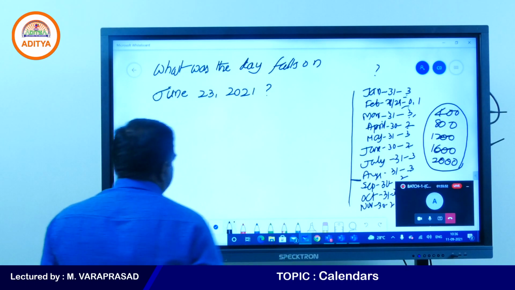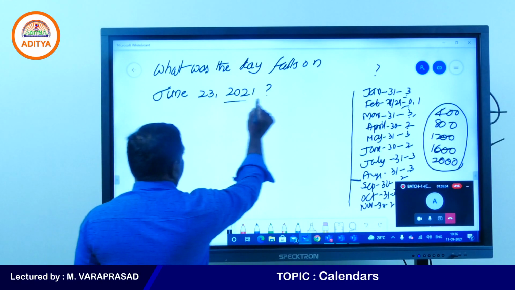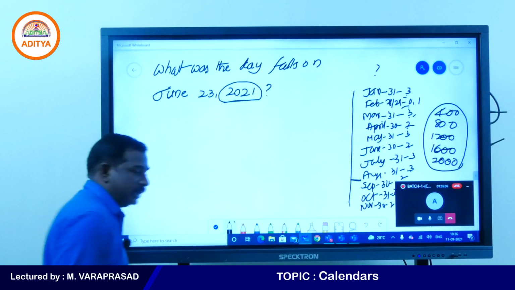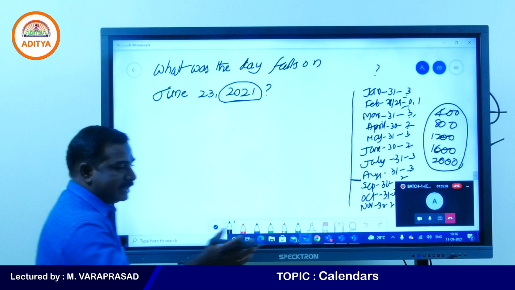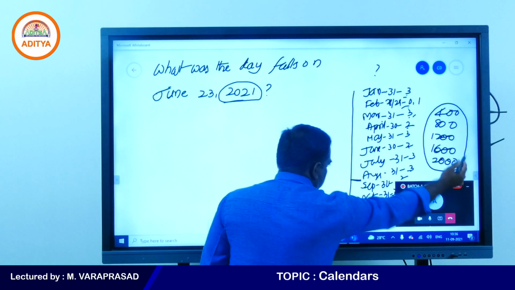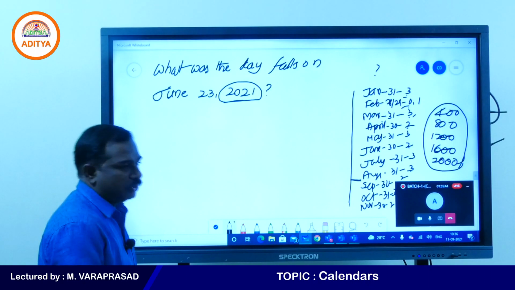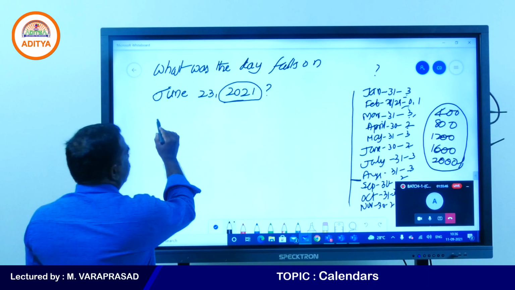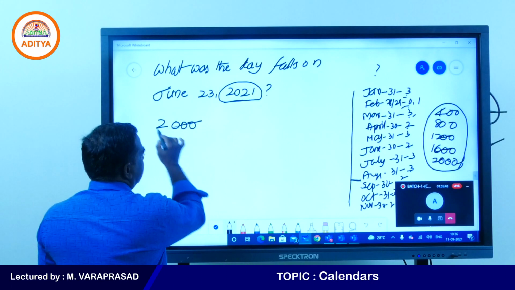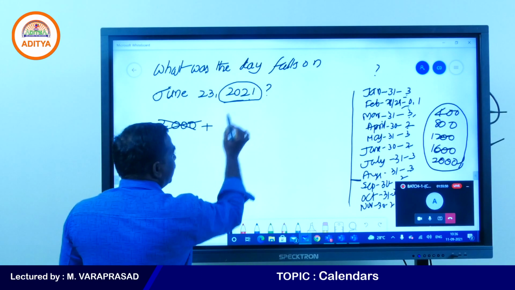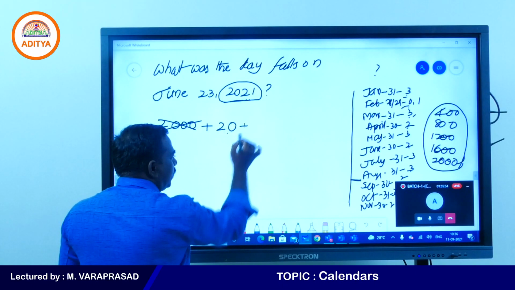What is the process? You see the year first. What year is given? 2021. The nearest leap century is 2000. No need to take 2000 years. Still 21 years are there. In this 21, 20 years are completed.